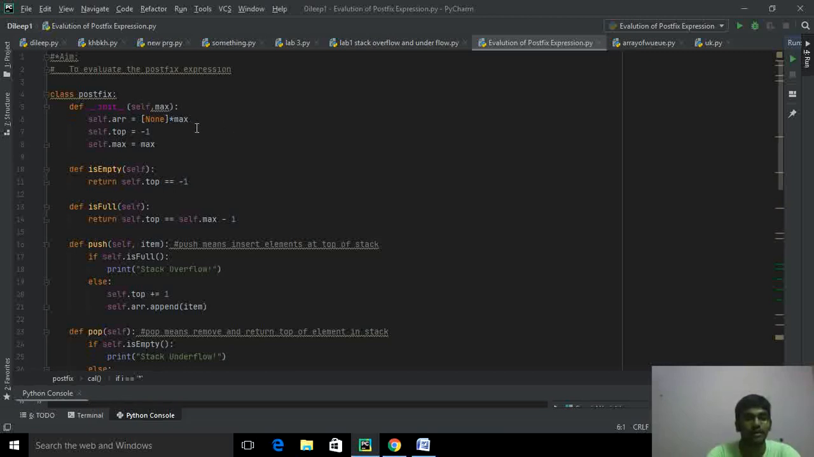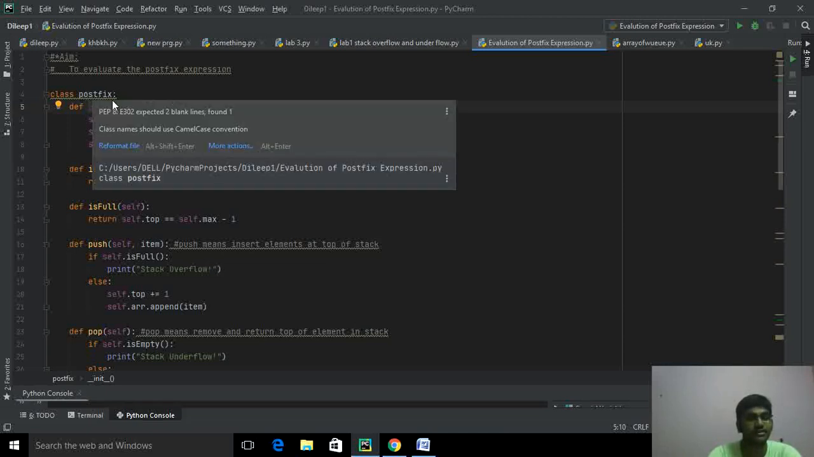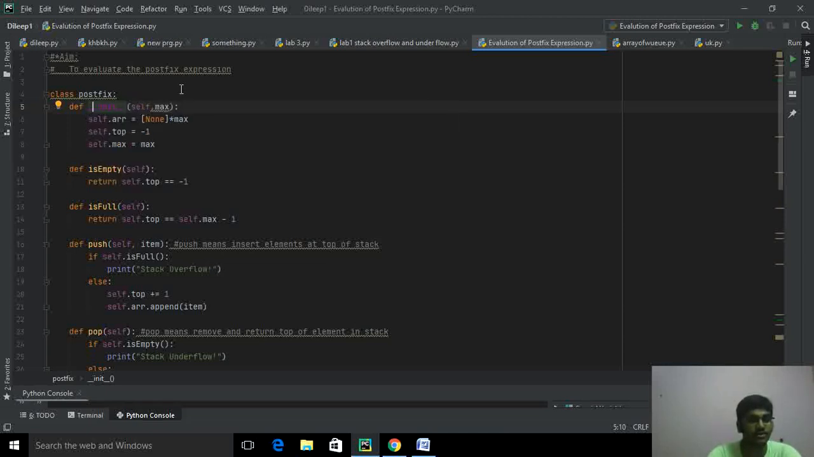Okay, today I'm going to explain the topic called postfix expression in stack, data structures and algorithms. The aim of the program is to evaluate the postfix expression. Okay, we'll start the program. We define a class for the postfix expression using built-in data structures to implement the stack operations.